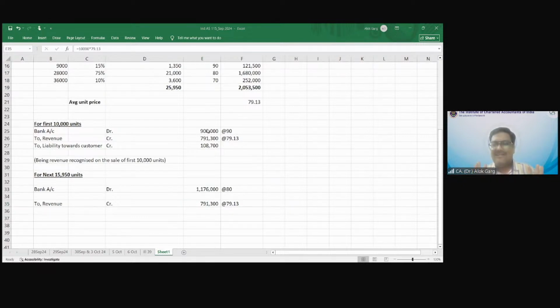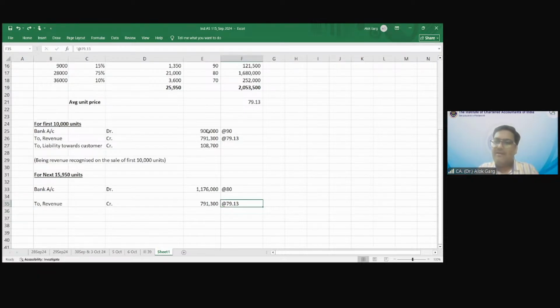Technically, let's say this is the year-end closing entry. The total outcome is 25,950 only. So applicable revenue has to be adjusted at what value? 80 rupees. Revenue should come at 80 rupees, right? Yes or no? It should come at 80, should it not?